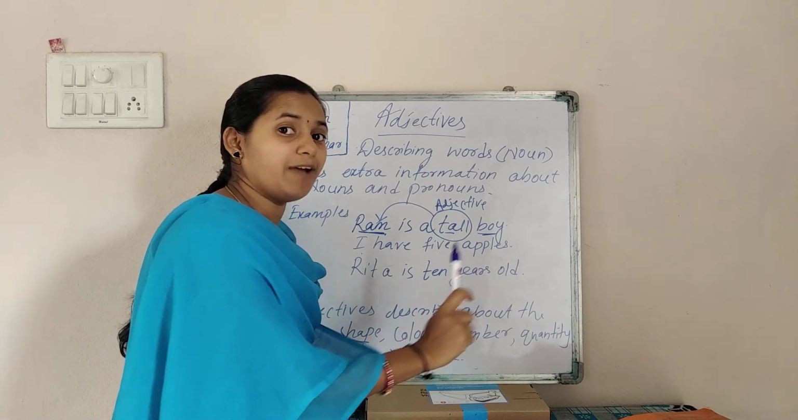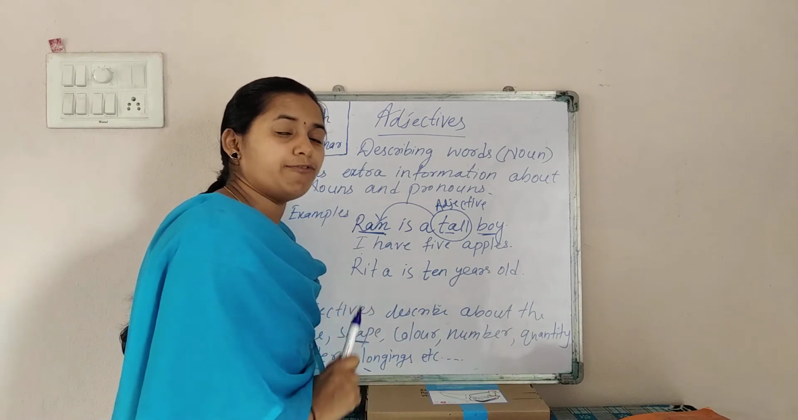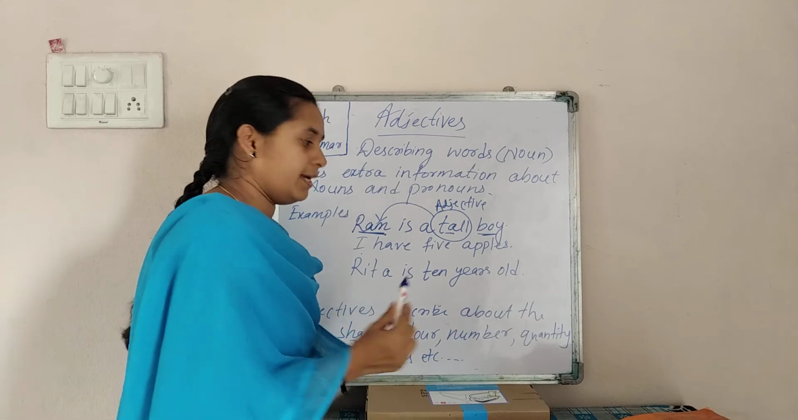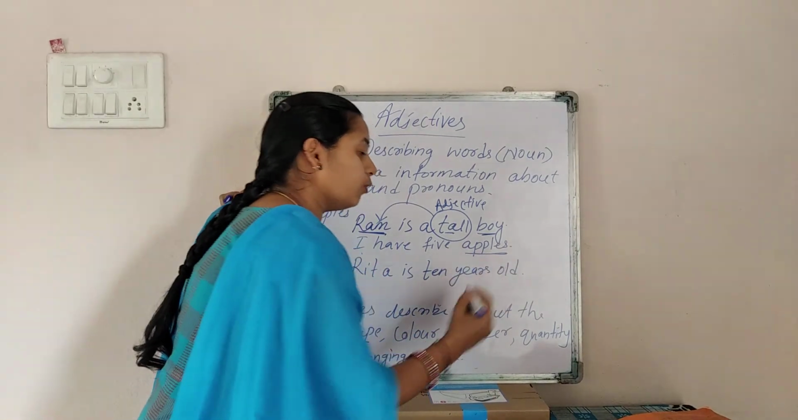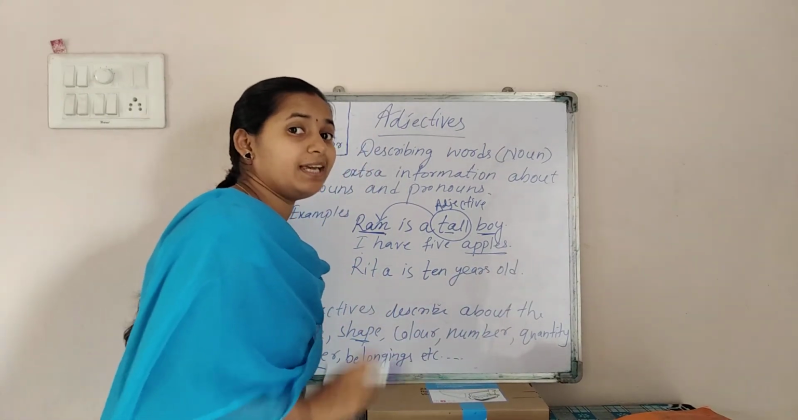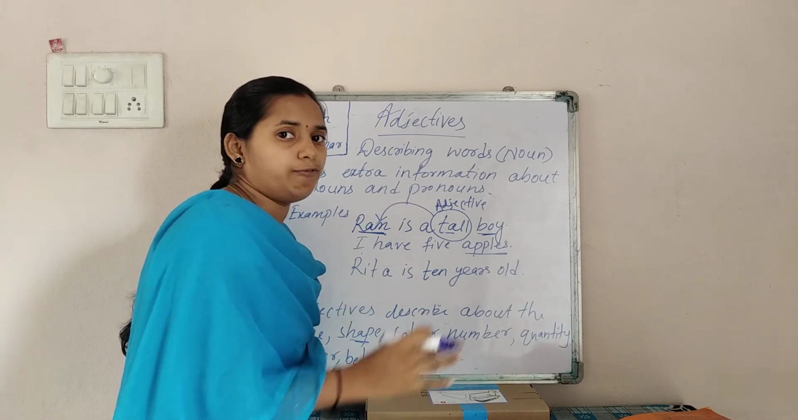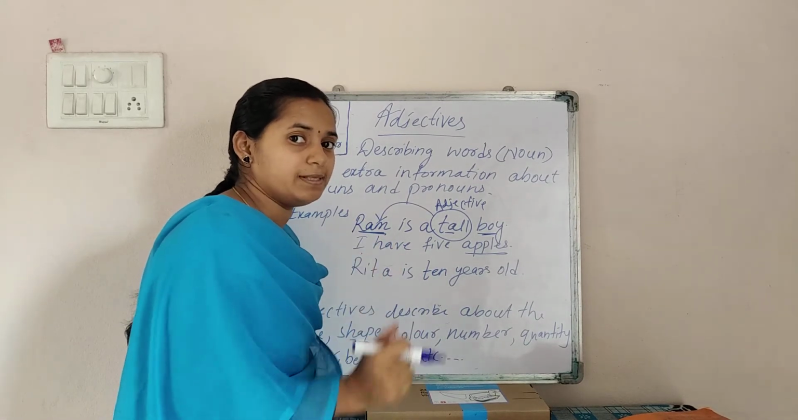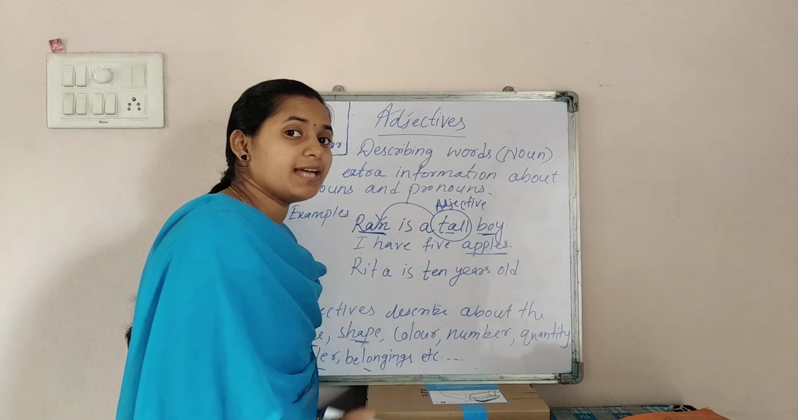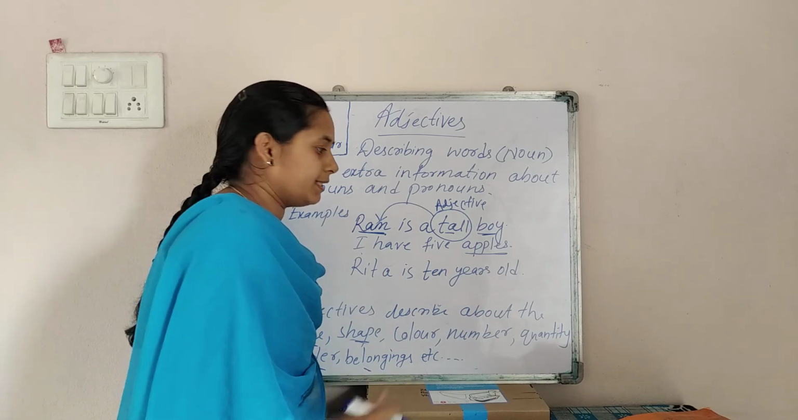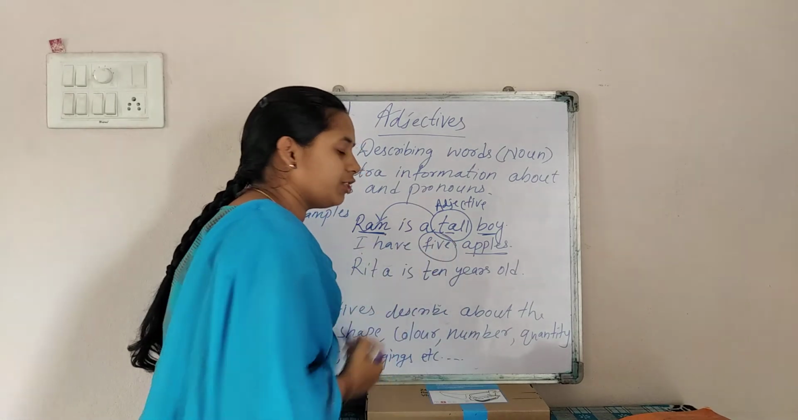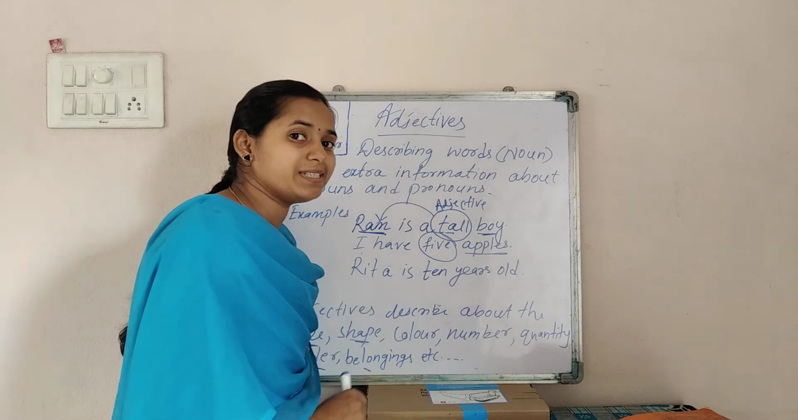I have 5 apples. Okay, so can you find out which one is the noun? Yes. Here apples is the noun, and it is in its plural form. Yes or no? Yes, apples, right? Can you tell me which one is the adjective here? Yes kids, the number 5 which describes the noun. So how many apples do I have?